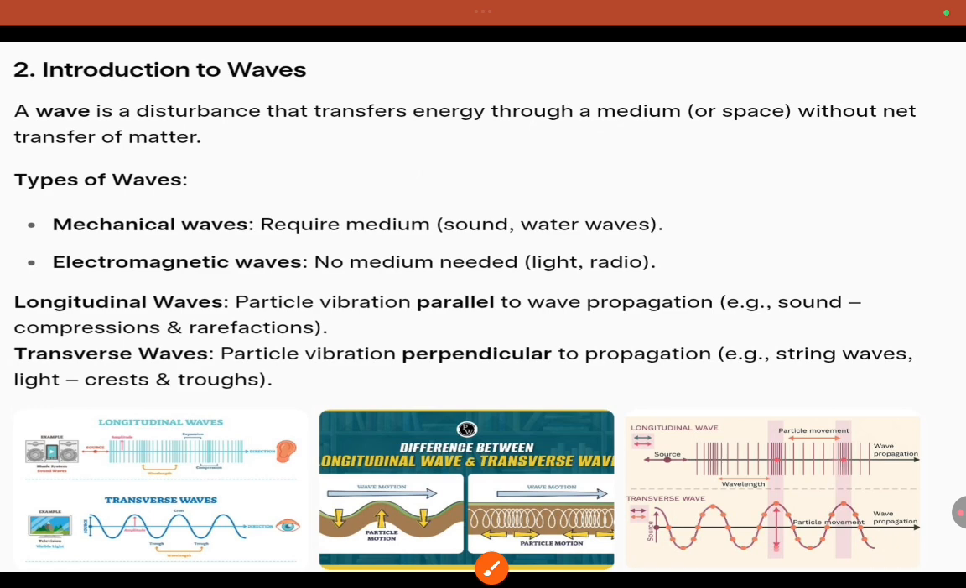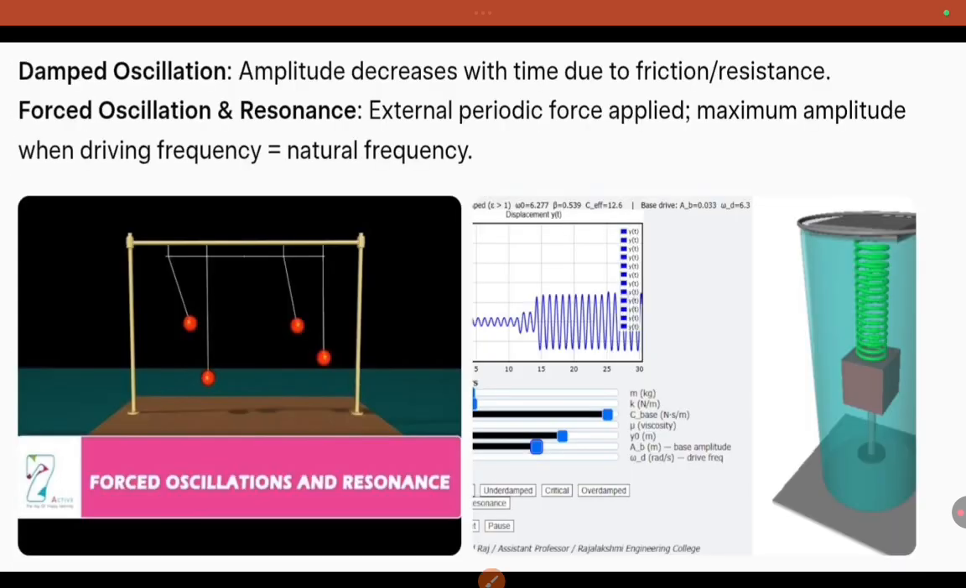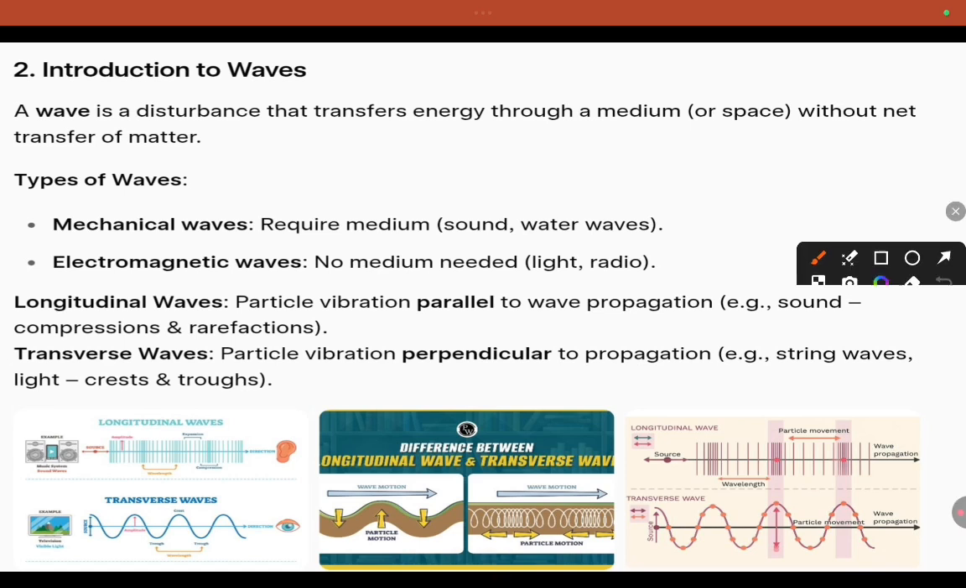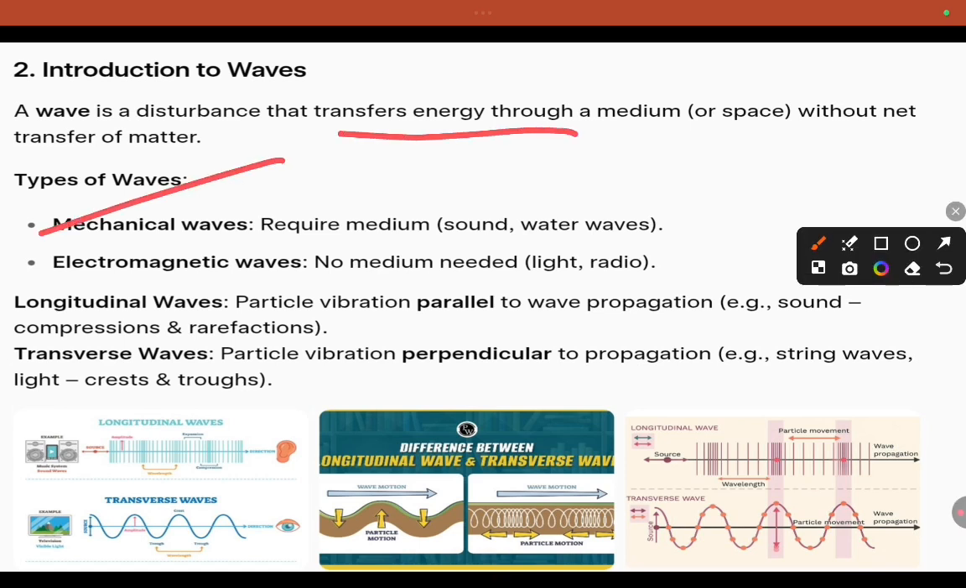A wave is a disturbance that transfers energy through a medium. These are nothing but wave characteristics. A wave transports energy, not matter. The types of waves are mechanical waves as well as non-mechanical waves. Among non-mechanical waves, we consider electromagnetic waves.